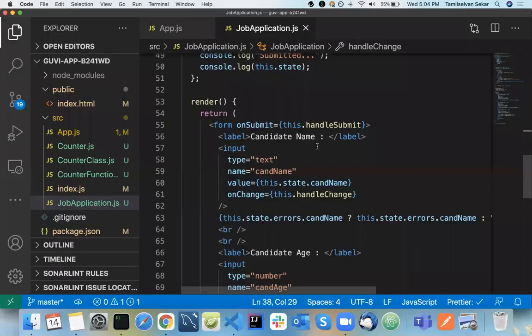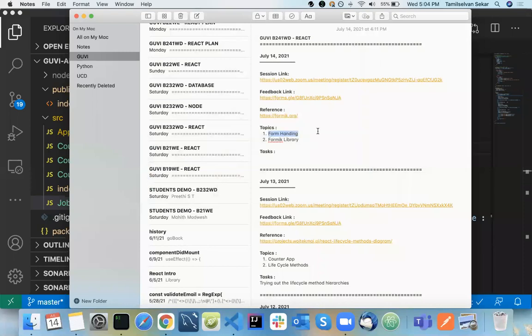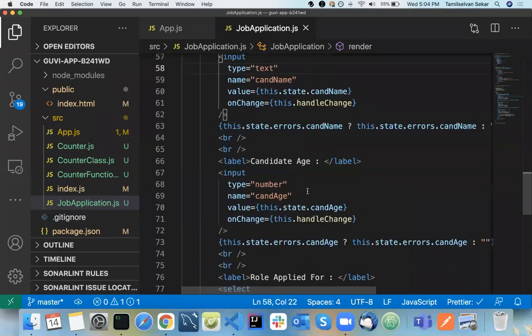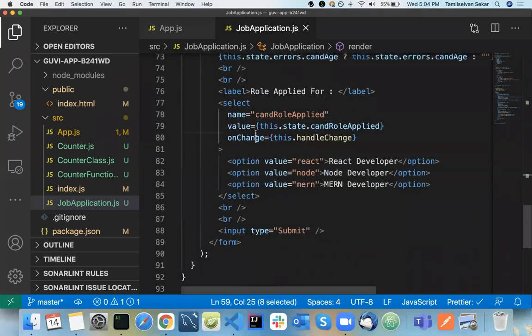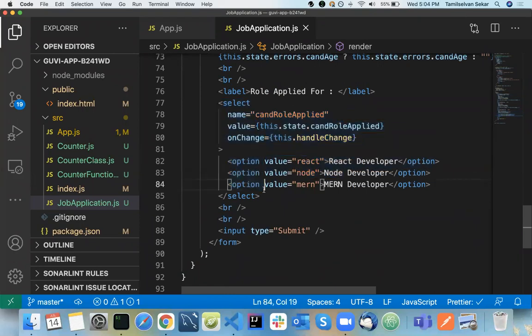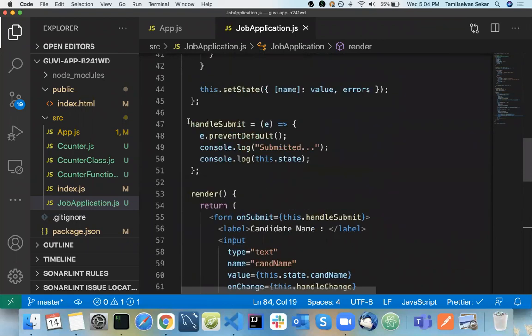Okay. So now the first part is done. Okay. So we just created a form and we created something called age and number as a name and some options here. Okay. So whatever application you go to in a real-time scenario in any organization, this would be the format. Okay. So we basically have two functions. One is handle change and one is called handle submit.